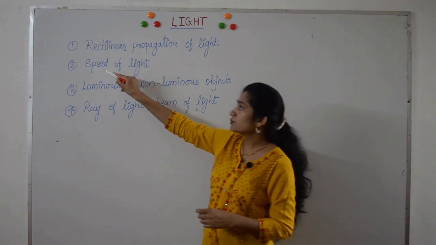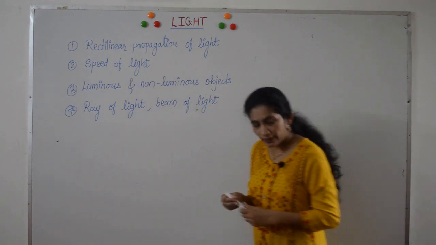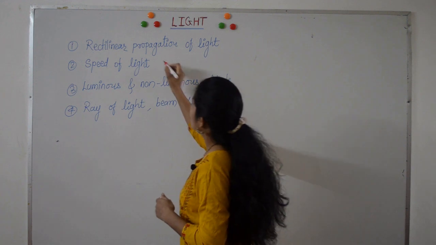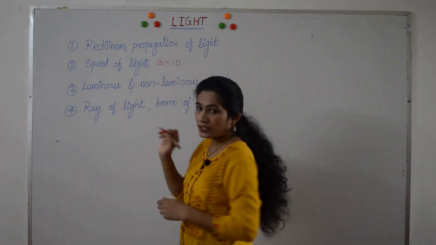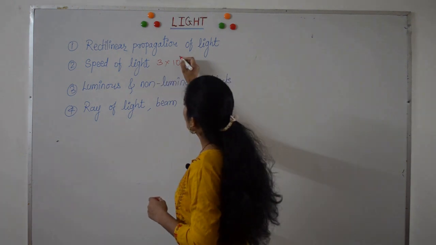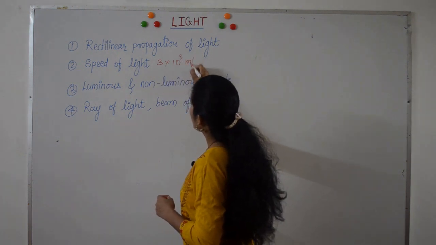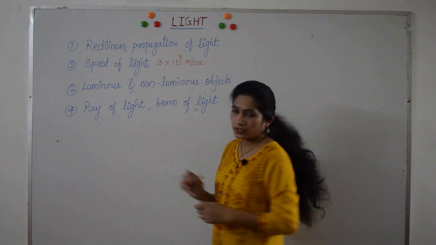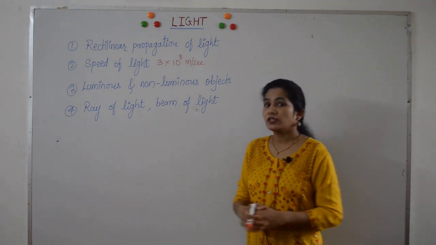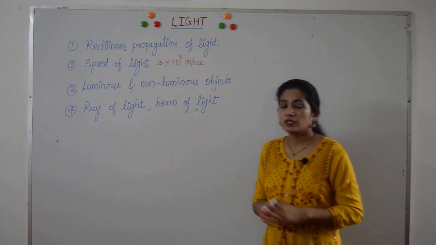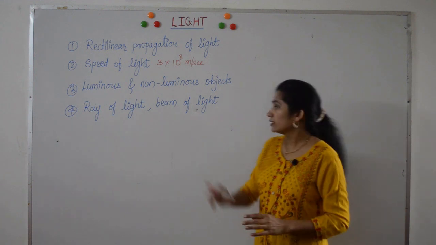Then we have speed of light. Speed of light is the speed with which light travels, and it travels with a very high speed of 3 into 10 to the power 8 meter per second. This is the maximum attainable speed in nature. Nothing can move faster than light. No aircraft, no plane.